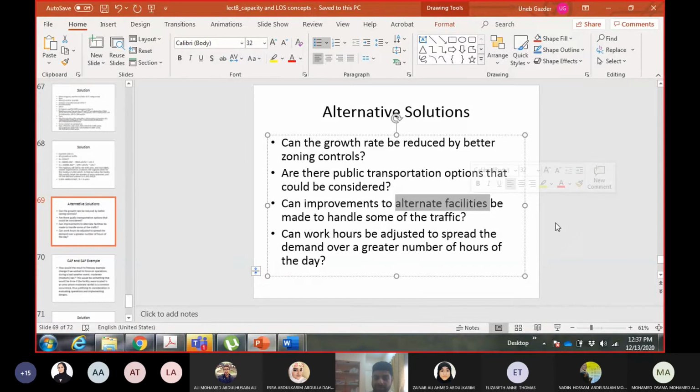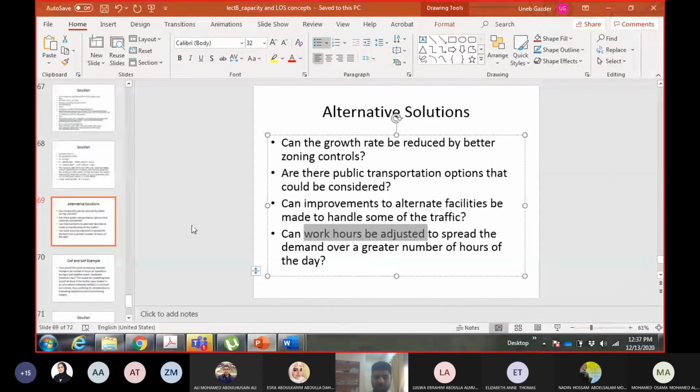To go to the same place, are there other highways available? If not available, maybe you construct other highways, or they are available, but maybe they are not providing the same quality of service. You increase or improve their flow as well, so the traffic from this highway will divert to the other highways. Okay, the last thing is adjustment of work hours.